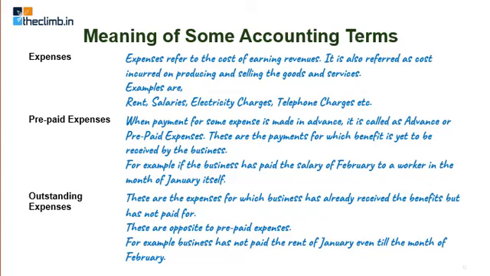But if you are giving the benefit to somebody else, in the form of goods or services, and you are supposed to receive, or you have received the amount, in that case it becomes your revenue. So when the amount is receivable or due to be paid to you, it is your revenue. When the amount you are supposed to pay to others for some benefits you have received, they are expenses.